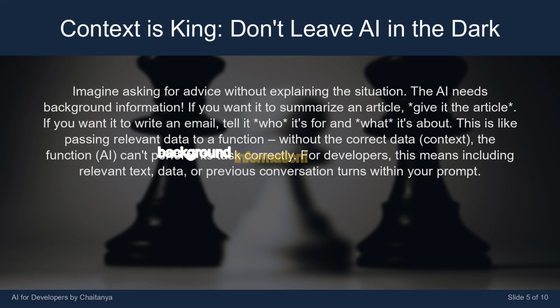Imagine asking for advice without explaining the situation. The AI needs background information. If you want it to summarize an article, give it the article. If you want it to write an email, tell it who it's for and what it's about. This is like passing relevant data to a function. Without the correct data context, the function, AI, can't perform its task correctly. For developers, this means including relevant text, data, or previous conversation turns within your prompt.